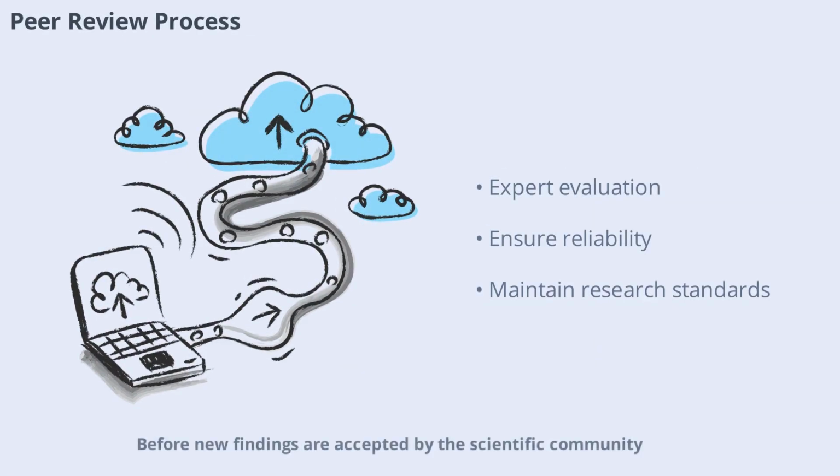Before new findings are accepted by the scientific community, they undergo peer review. Other experts evaluate the data, analysis, and conclusions to ensure they are sound and reliable. Peer review helps maintain high standards in physics research and prevents the spread of errors or unsupported claims.